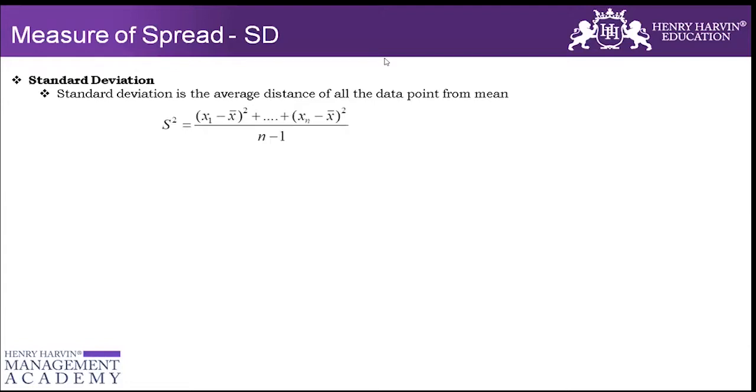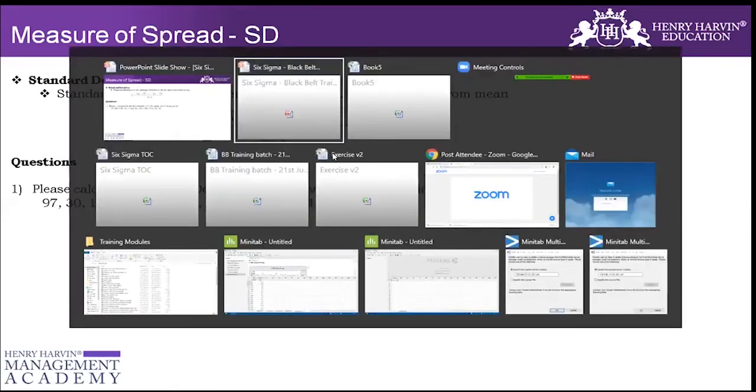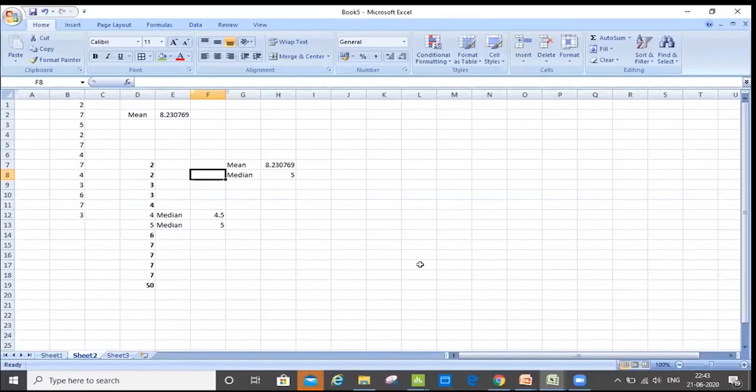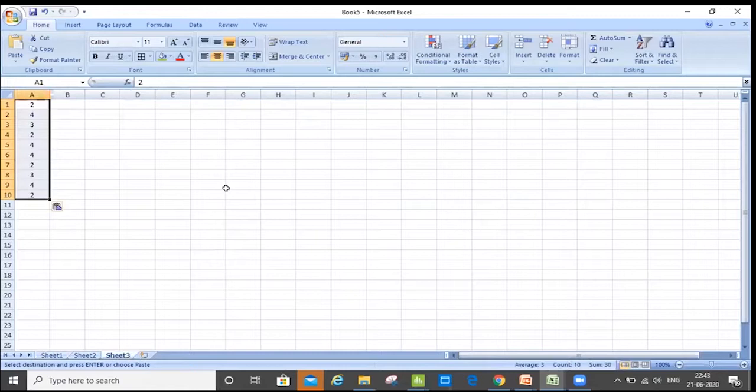I would take a certain example to make you understand. First of all, I will use a theoretical concept, a very arithmetic concept, and then I will use a shortcut to explain. Let's say this is my data. This data could be anything: the number of defects, number of errors, anything.